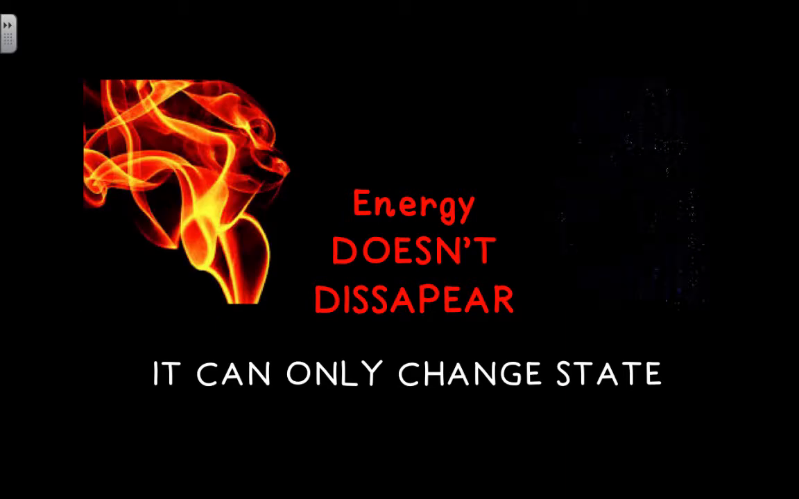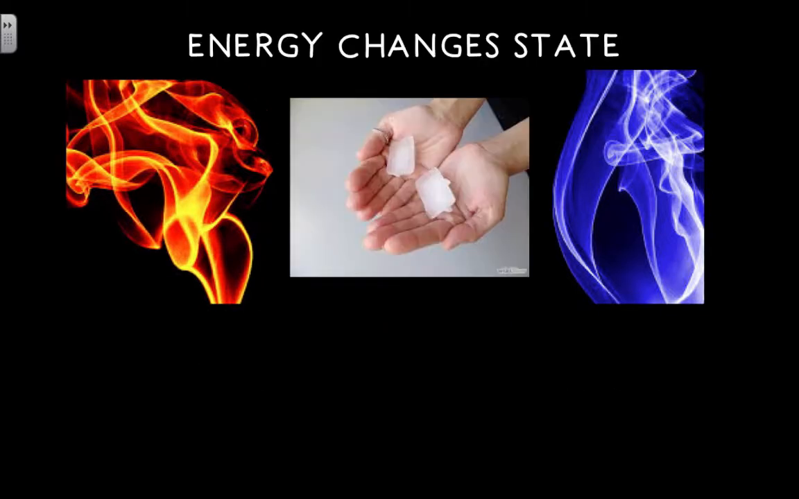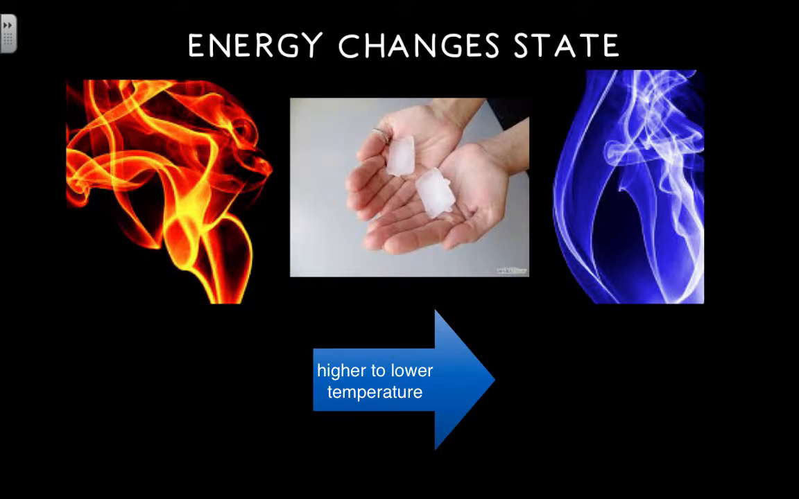We now know that energy flows from hot to cold objects. Look at this example. If you hold in your hands an ice cube, the energy of your hands is going to cause the ice cube to melt. Energy is passing from your hands, which are hot, to the ice cube, which is cold, causing it to melt.